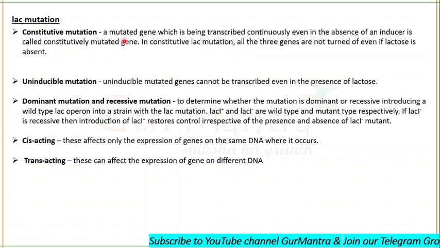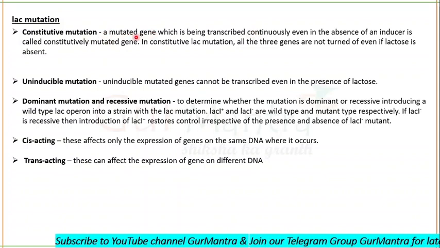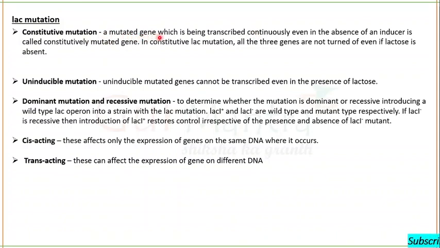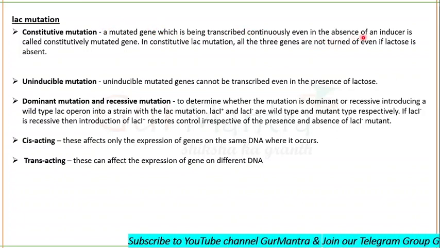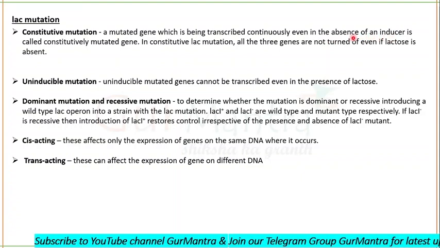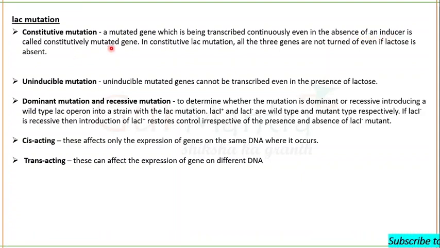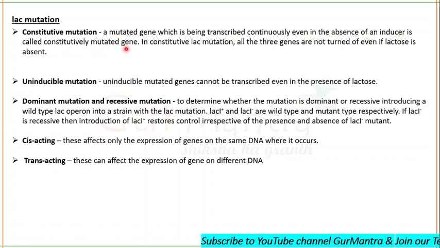But in a constitutive mutation, the operon contains a mutated gene that is transcribed continuously even in the absence of an inducer. Such a mutation is called a constitutive mutation, and the gene is called a constitutively mutated gene.